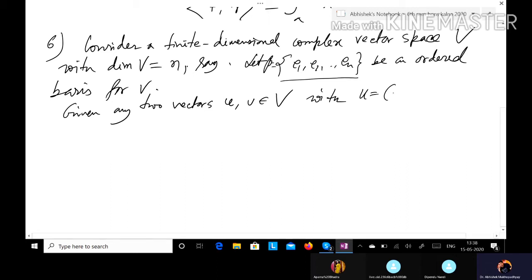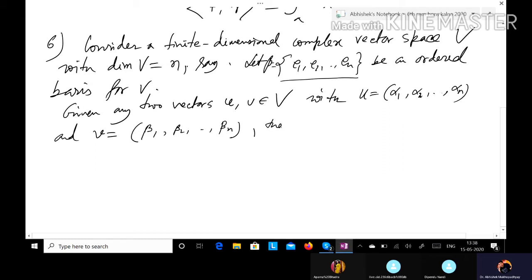So u is a vector with coordinates alpha 1, alpha 2, ..., alpha n, and v is a vector with coordinates beta 1, beta 2, ..., beta n.